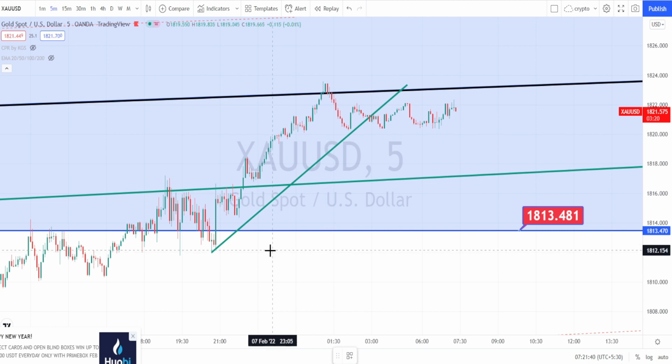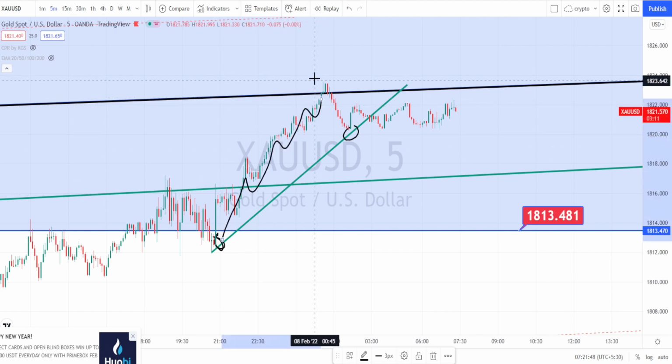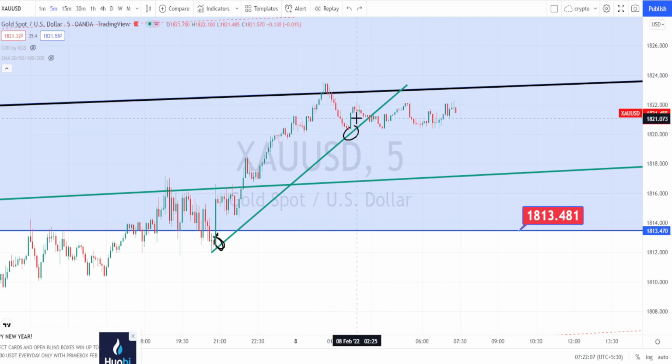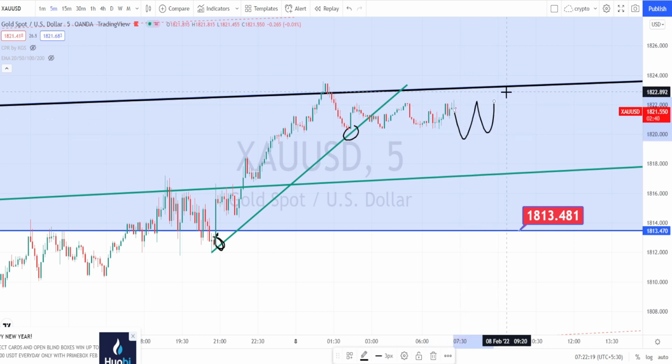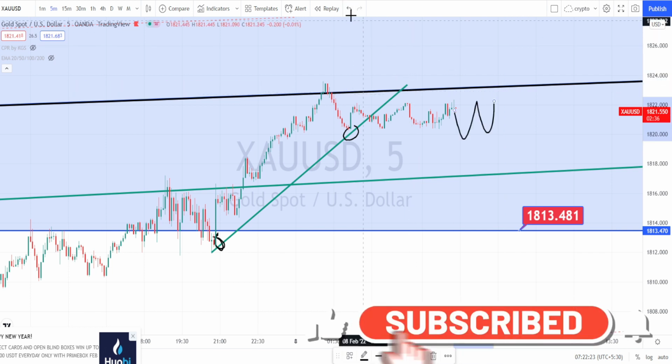I am in 5 minutes time frame now. When we look at the trend of the market in 5 minutes time frame, it was on a very nice bullish trend and took resistance from the hourly time frame channel pattern or the resistance level. And then currently price action is moving sideways. Since this is a 5 minutes time frame, the trend will be changing very frequently. So always follow the higher time frame trend lines and decide on your entry and exit based on the higher time frames. Let us mark the support and resistance levels.